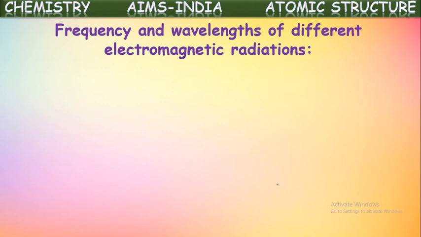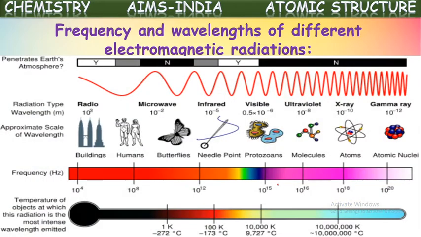Frequency and wavelengths of different electromagnetic radiations are shown in chart form here. If you see, radio waves have a wavelength of around 10 to the power of 3 meters, in units of meters they have given. So their frequency is less. Wavelength is greater, so frequency is less here.